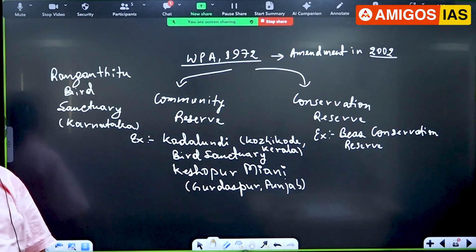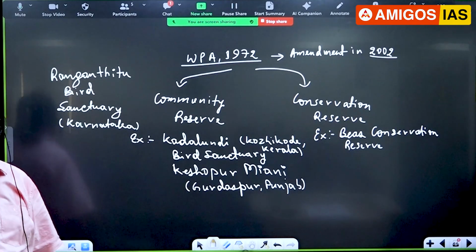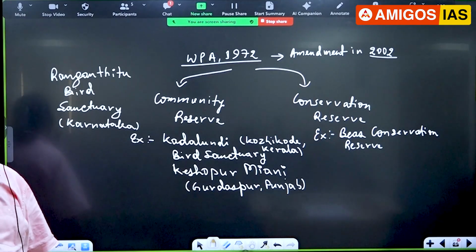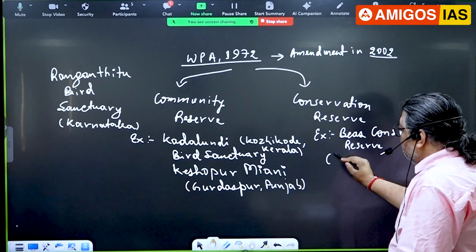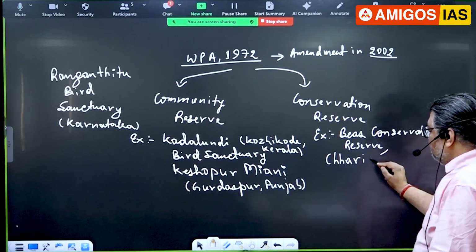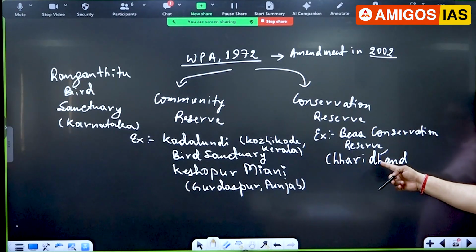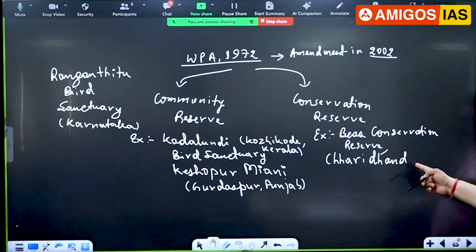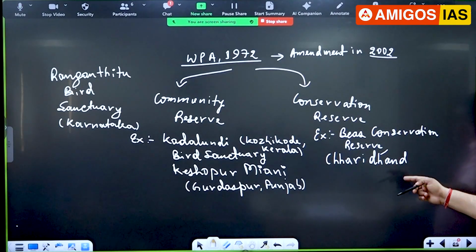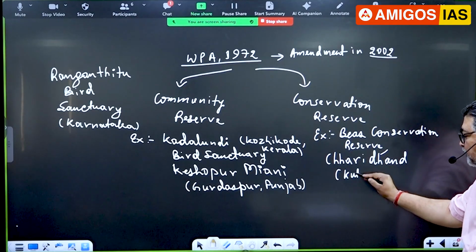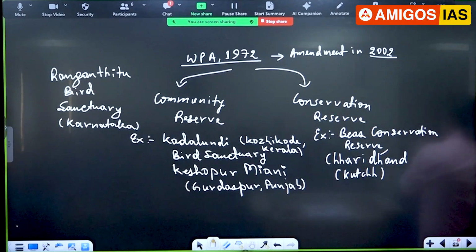Now I'm writing a very important thing. You should write it down. A number of times this has made headlines. There's a grassland in Gujarat, Banni. You have read in current affairs that Banni grassland is a conservation reserve. Another one which I'm writing here is Chhari Dhand, C-H-H-A-R-I, D-H-A-N-D. This is in Kutch, a bird sanctuary in Gujarat.